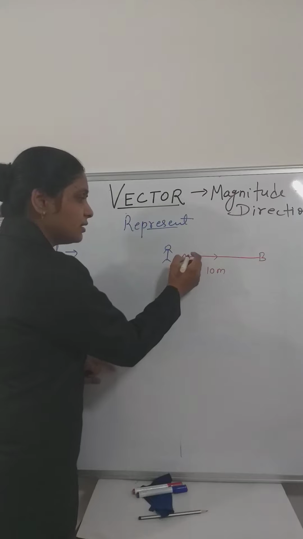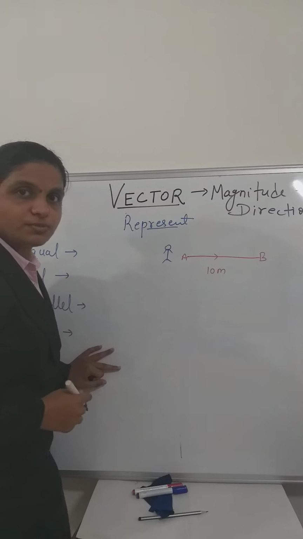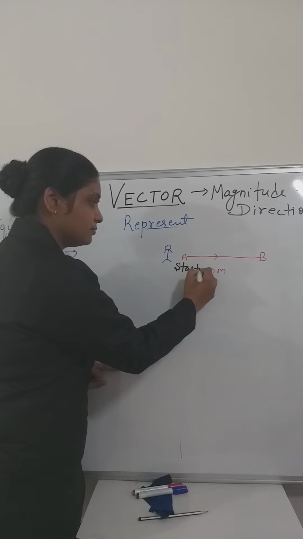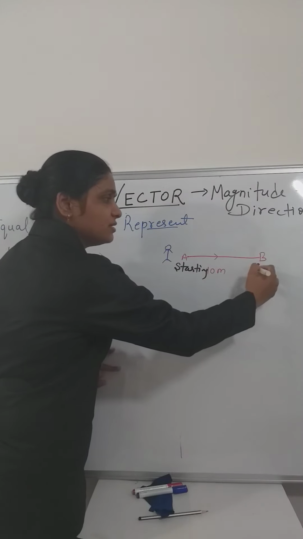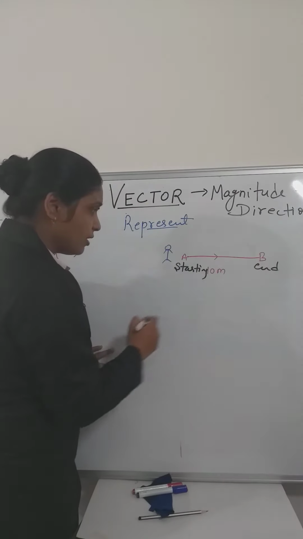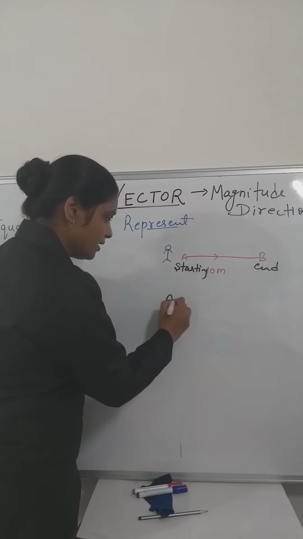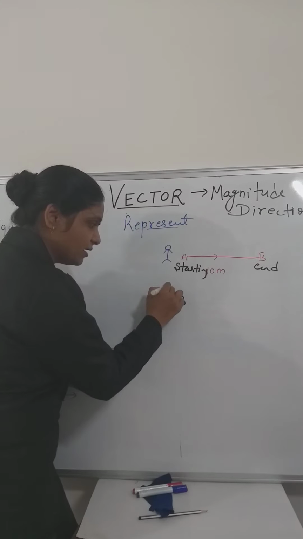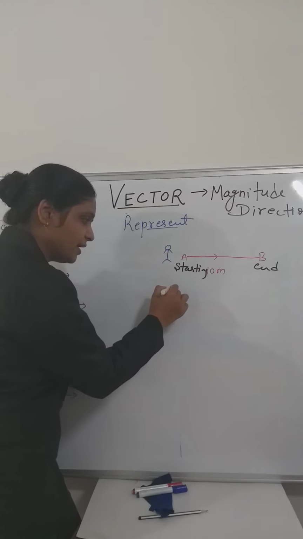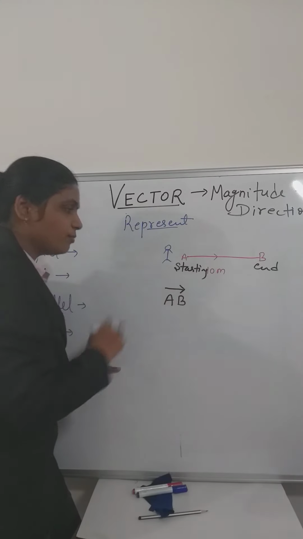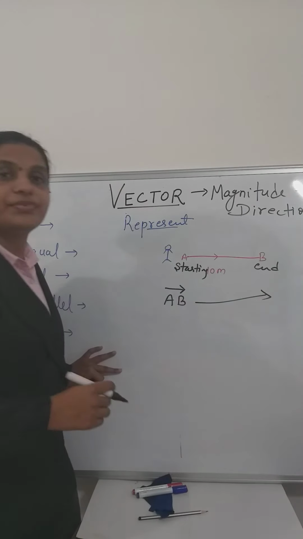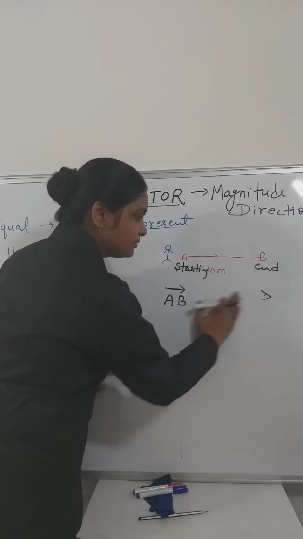Now imagine he started from this point, which is the starting point, and this is the end point. We started from point A and ended at B. Now, we represent a vector by this arrow. It should be straight.